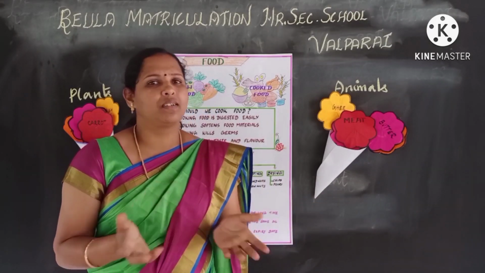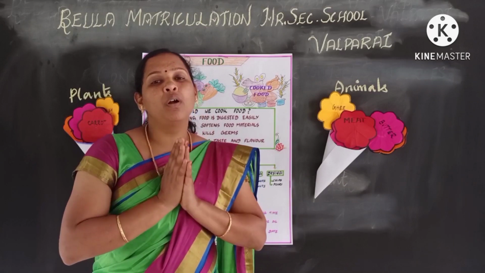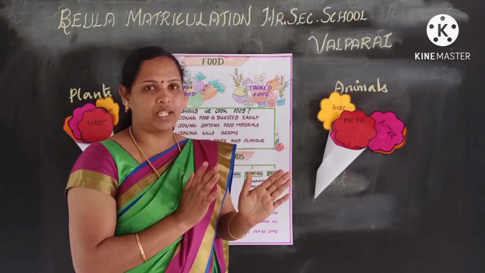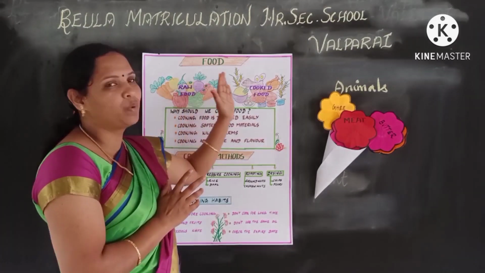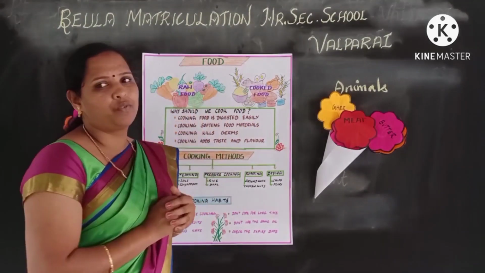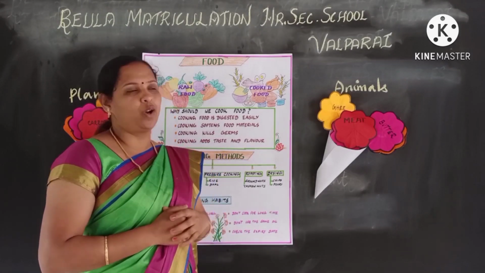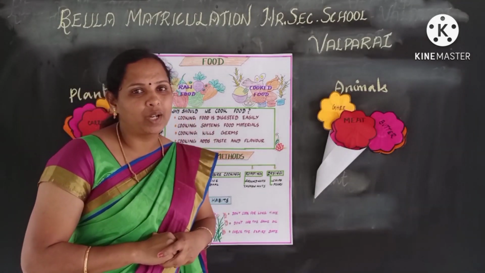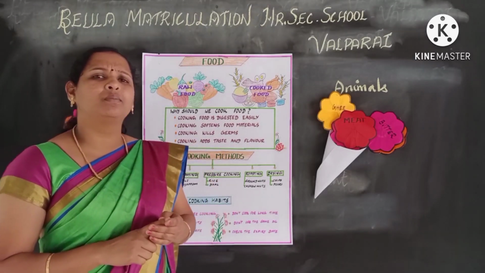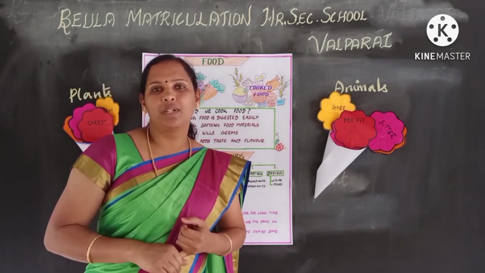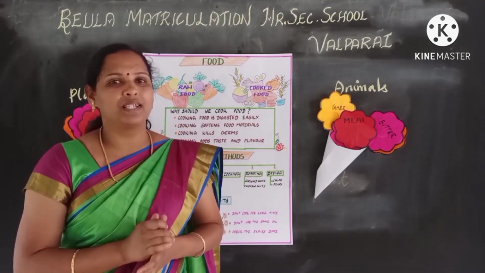All the food cannot be eaten raw. A few of them need to be cooked. Based on this activity, we can say that we have two types of food. The first one is raw food, the second one is cooked food. What is raw food? The food that we eat directly without cooking is called raw food. What are the examples? The examples are vegetables, fruits, tubers, nuts and some pulses too.